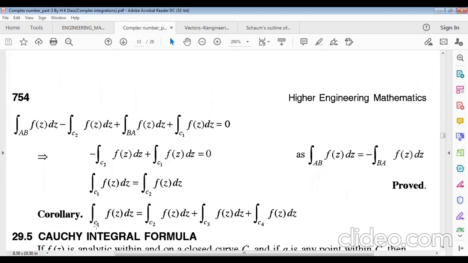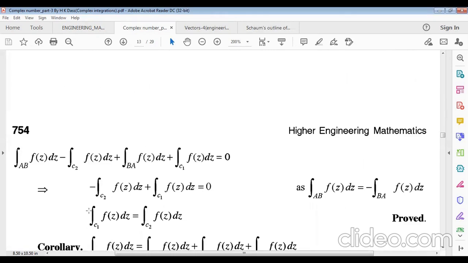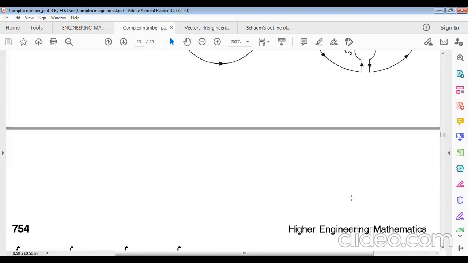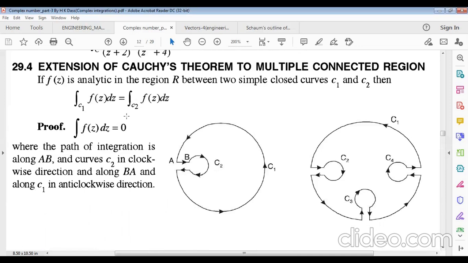So in that case, the theorem will be: integration over the connected region AB will be equal to minus BA, and this will be negative. Okay, this is the statement of the theorem.